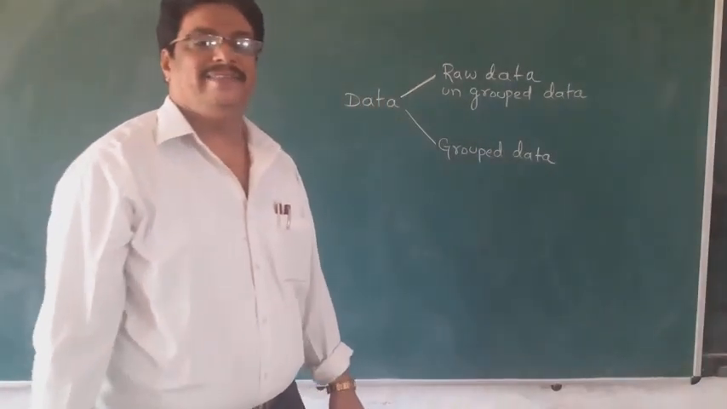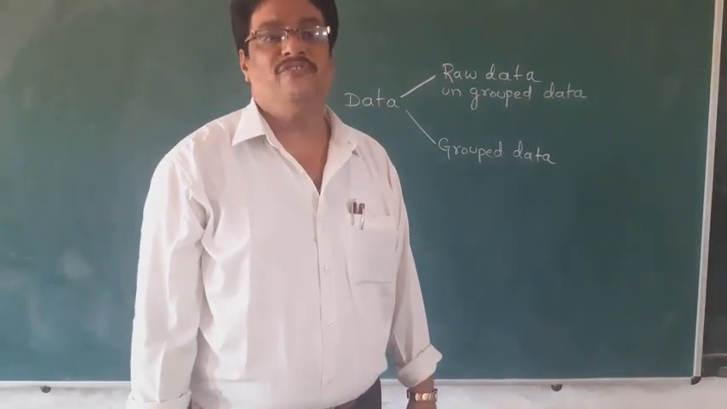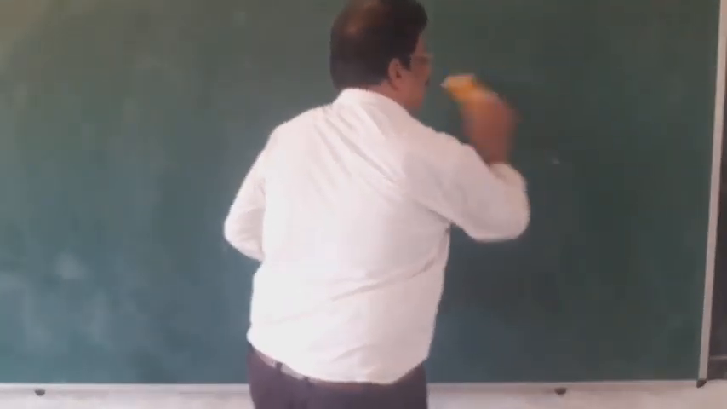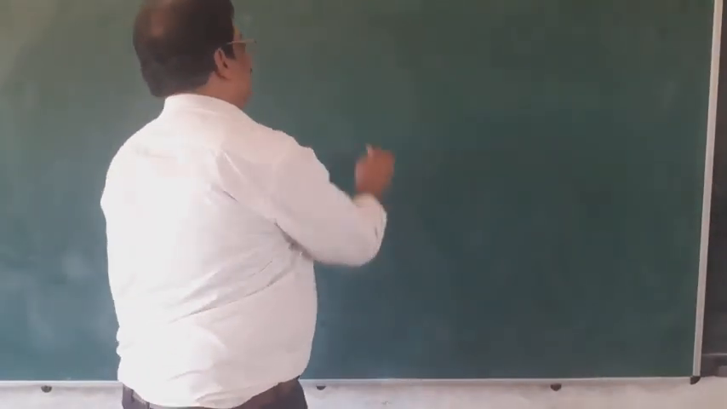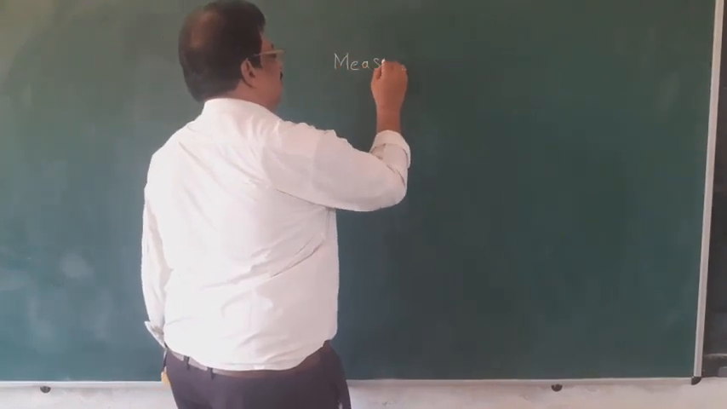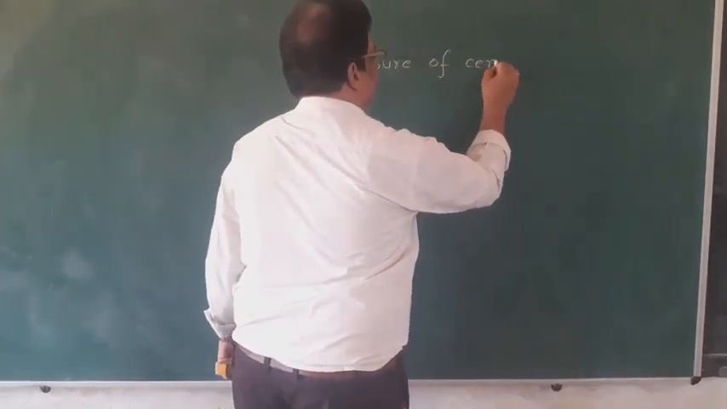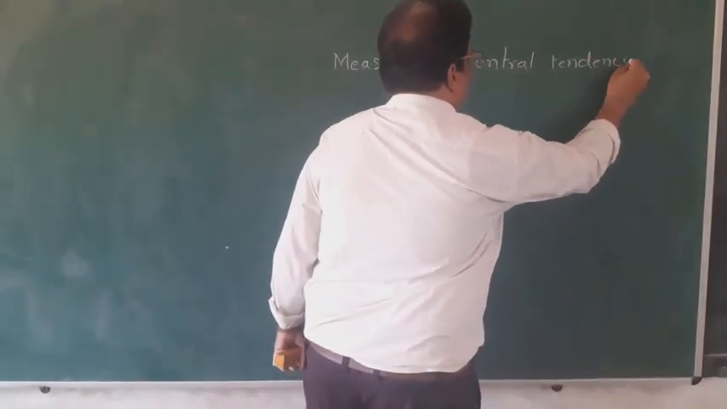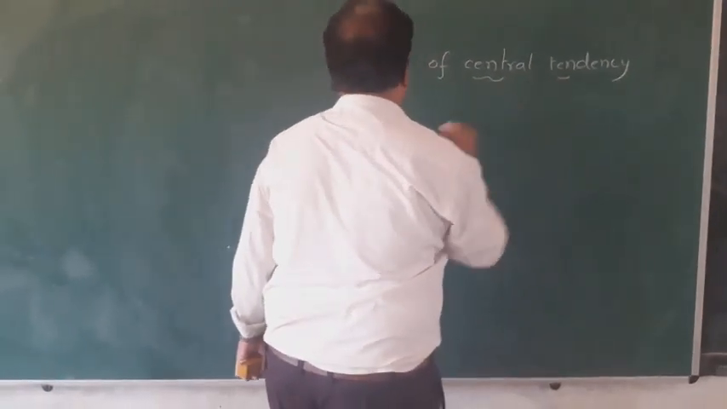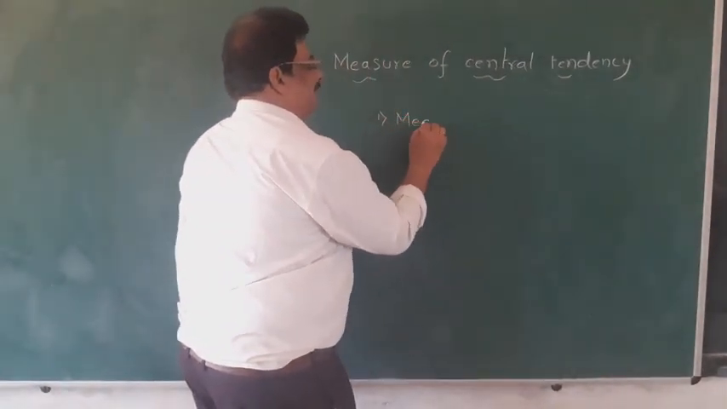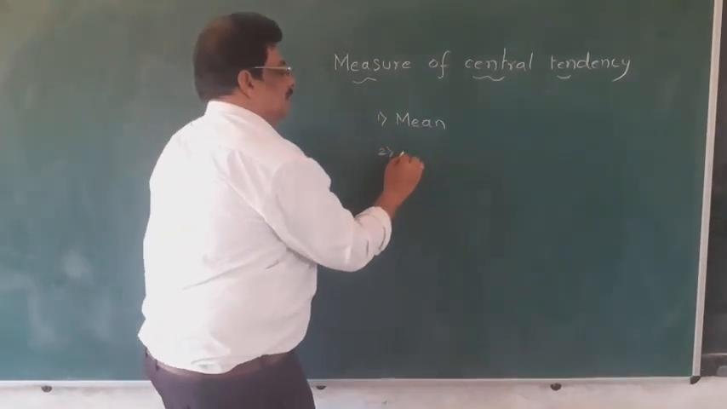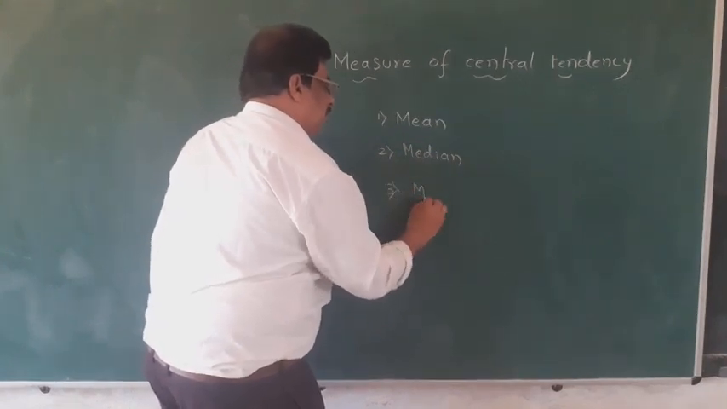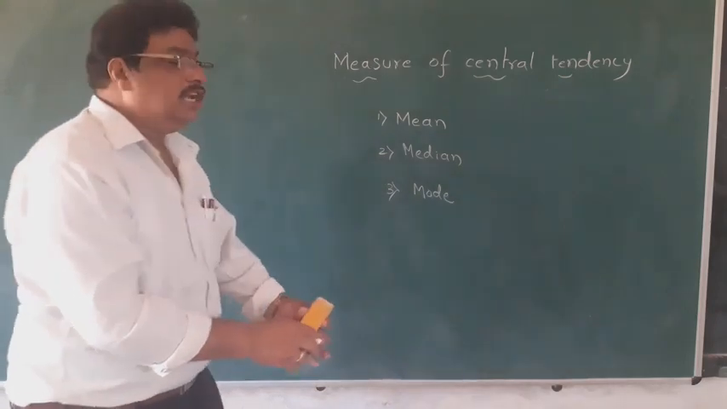Now we study statistics in the name of measure of central tendency for the given data. What is measure of central tendency? It involves three things. One is mean, second one is median, third one is mode. Mean, median, mode. Then we will see one by one individually.